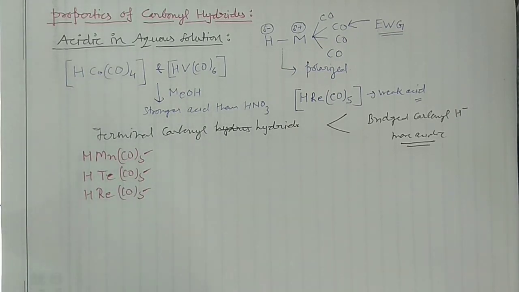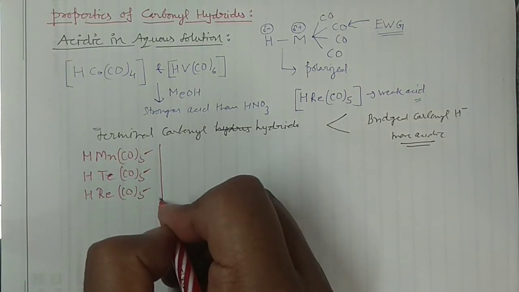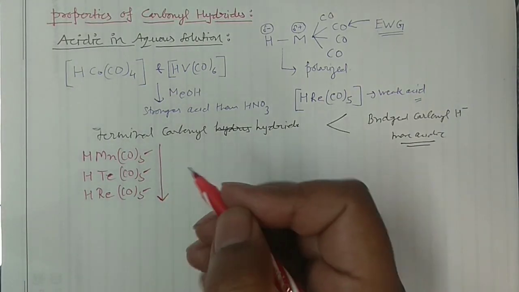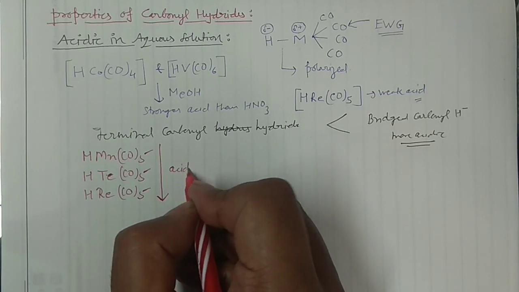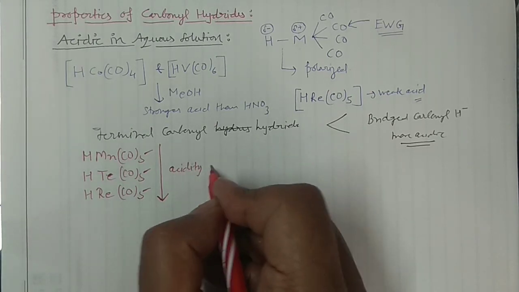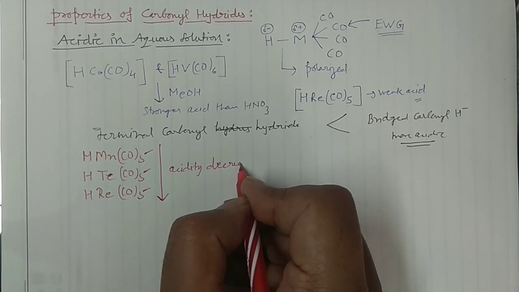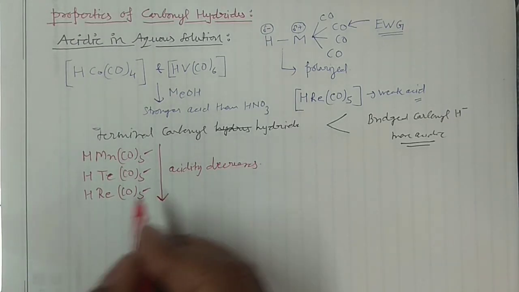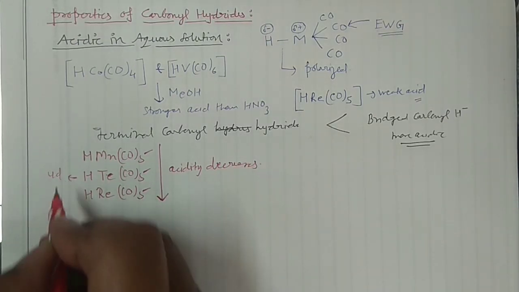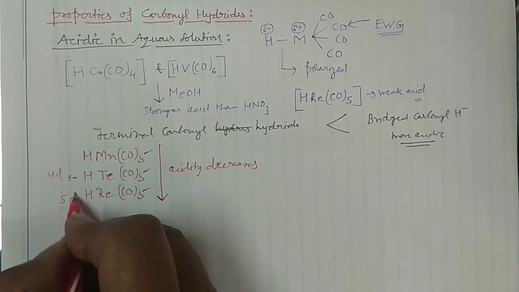It has been observed that when you move down the group, the acidity decreases. And why does this happen? This belongs to the 4d and this belongs to the 5d.